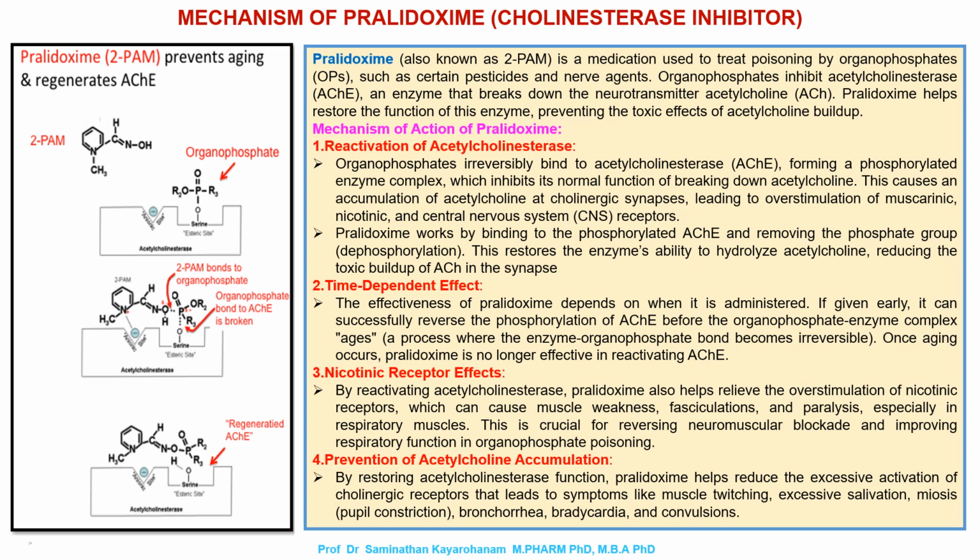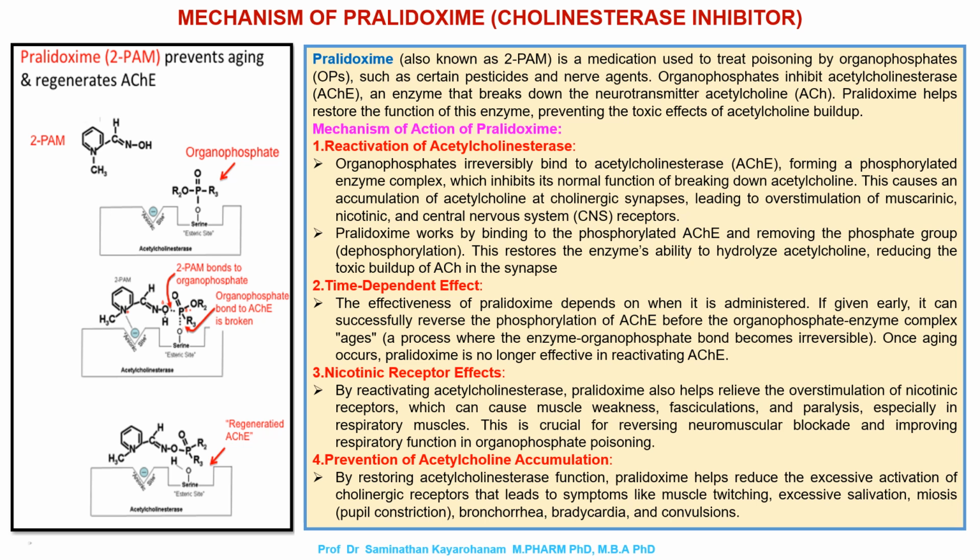Mechanism of Pralidoxime, cholinesterase inhibitor. Pralidoxime, also known as 2-PAM, is a medication used to treat poisoning by organophosphates, such as certain pesticides and nerve agents. Organophosphates inhibit acetylcholinesterase, an enzyme that breaks down the neurotransmitter acetylcholine. Pralidoxime helps restore the function of this enzyme, preventing the toxic effects of acetylcholine buildup.